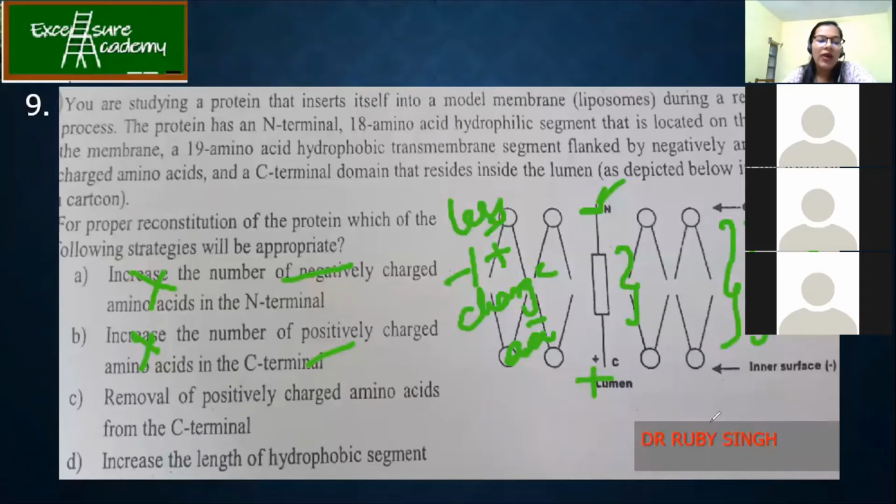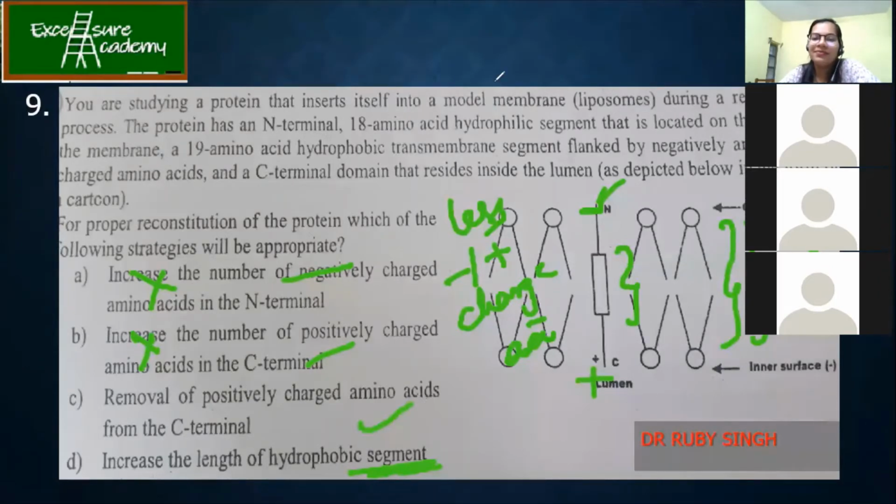Okay, now I have got increase the length of the hydrophobic segment. This is one option. But when you start doing cloning experiments where you design your protein, increasing the length is a difficult task. So always the better option is to remove. Okay. So even if you don't know the answer, now can you guess what is the answer? So it is going to be the removal of positively charged amino acids.